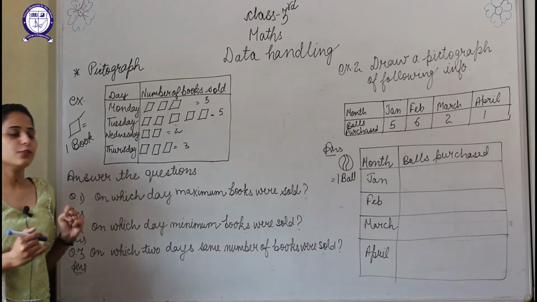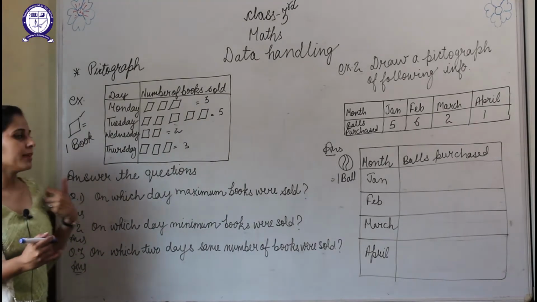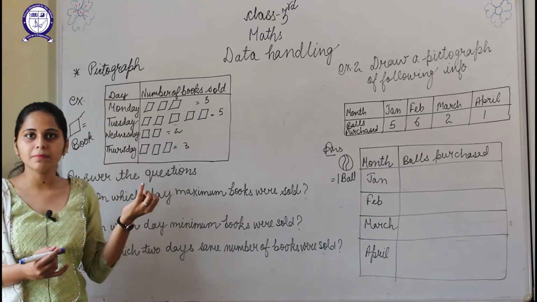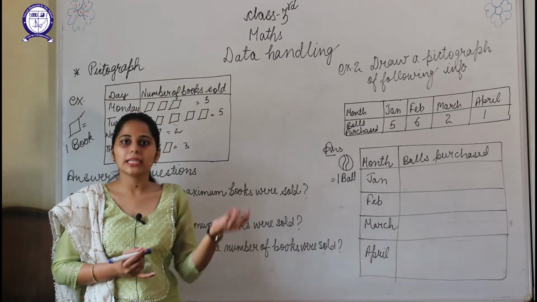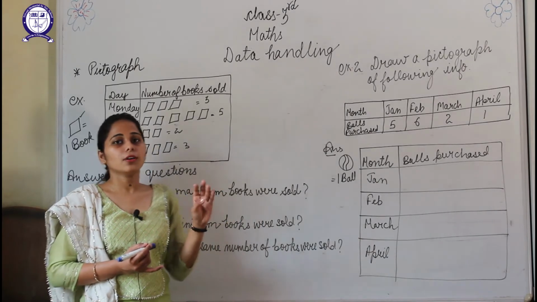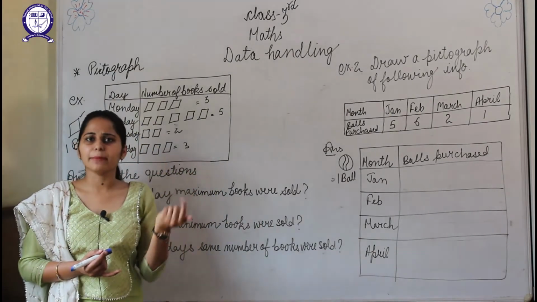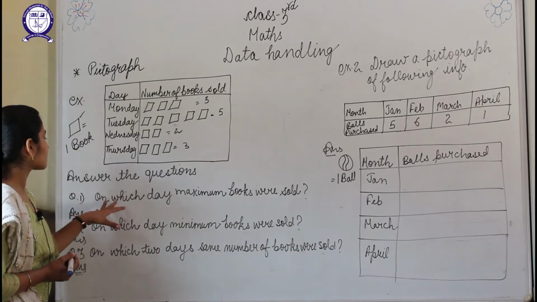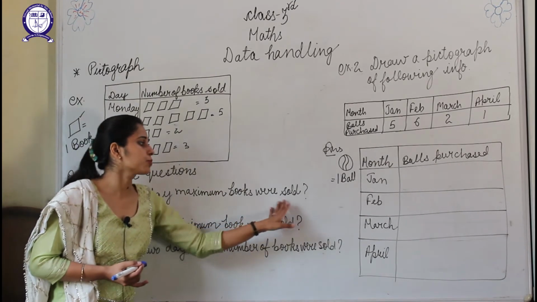Okay. Now answer the following questions. Questions can be asked in any of the ways, right? Like how to find out the maximum, find out the minimum, find the total, find the difference between two, or find the same number of the things. So here we are having 3 types of question. On which day maximum books were sold?